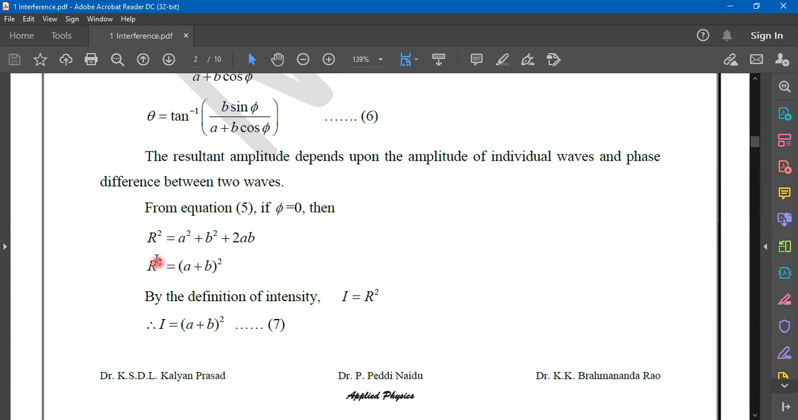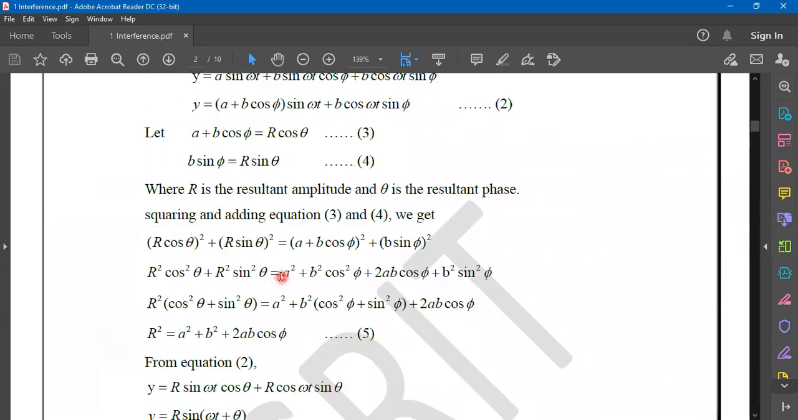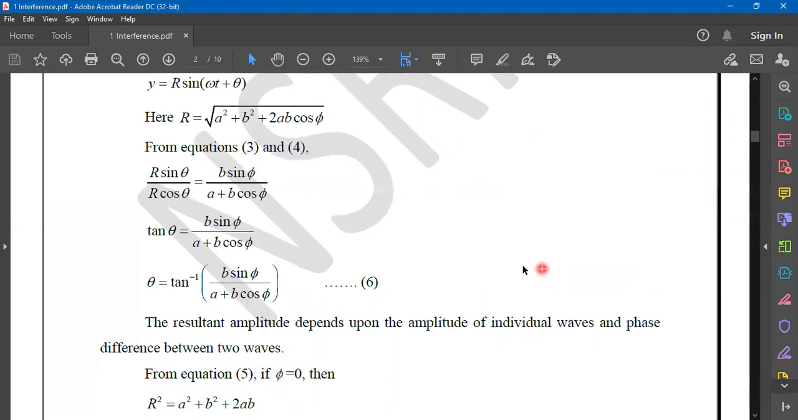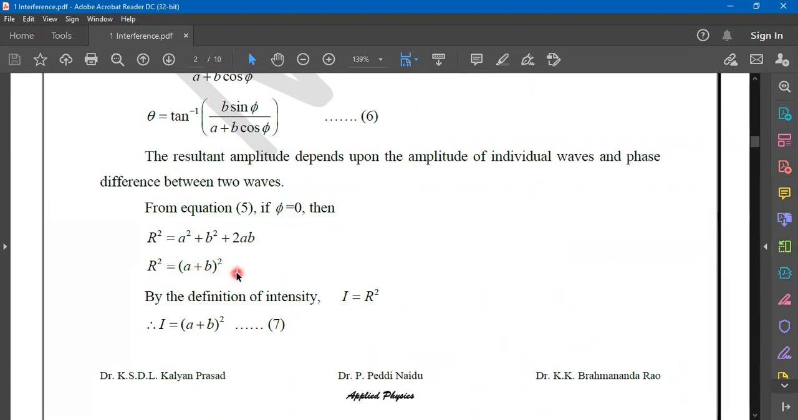As we specified earlier, R is the resultant wave amplitude. You should remember all these parameters. R is the resultant wave amplitude. So R square becomes a plus b whole square. If you replace this amplitude square with intensity, that is I, then the equation becomes I equals a plus b whole square. So the intensity of the resultant wave is a plus b whole square.